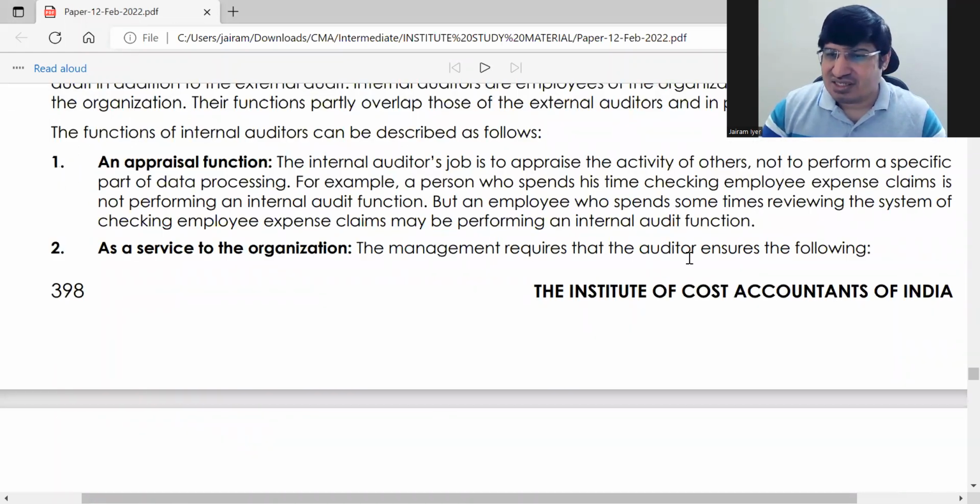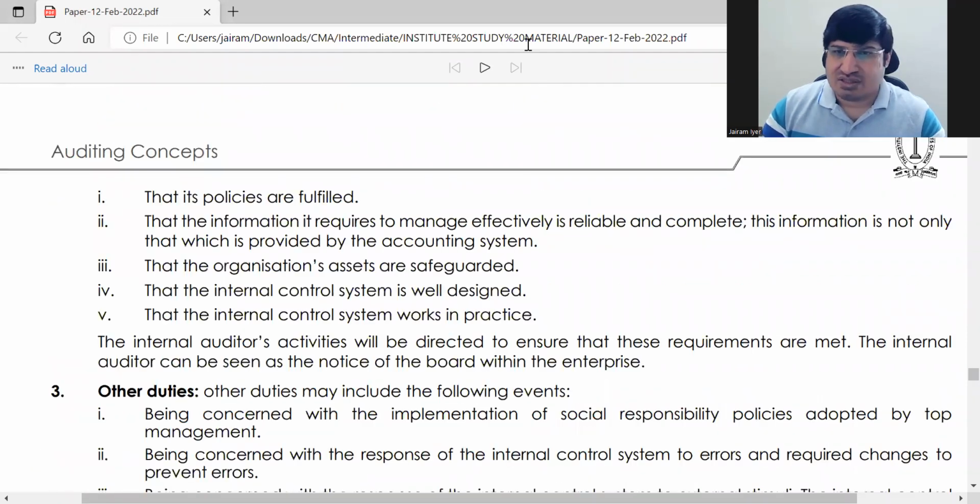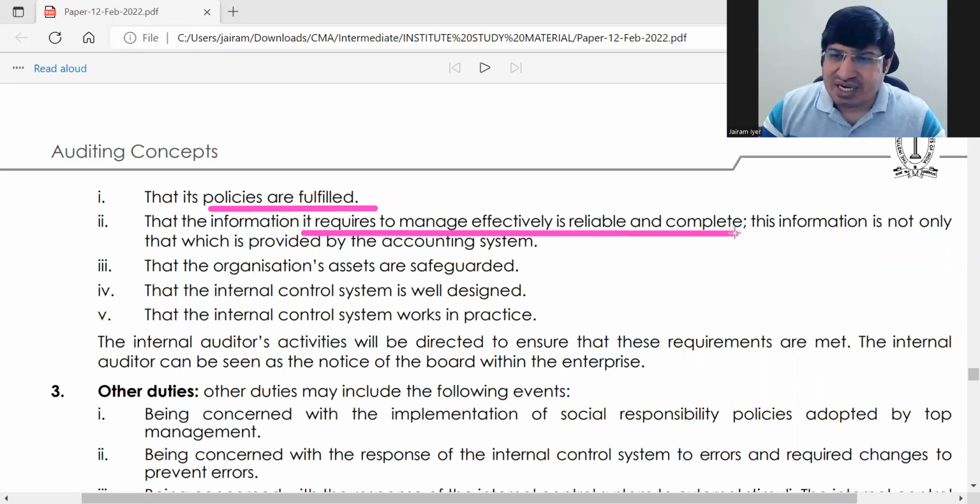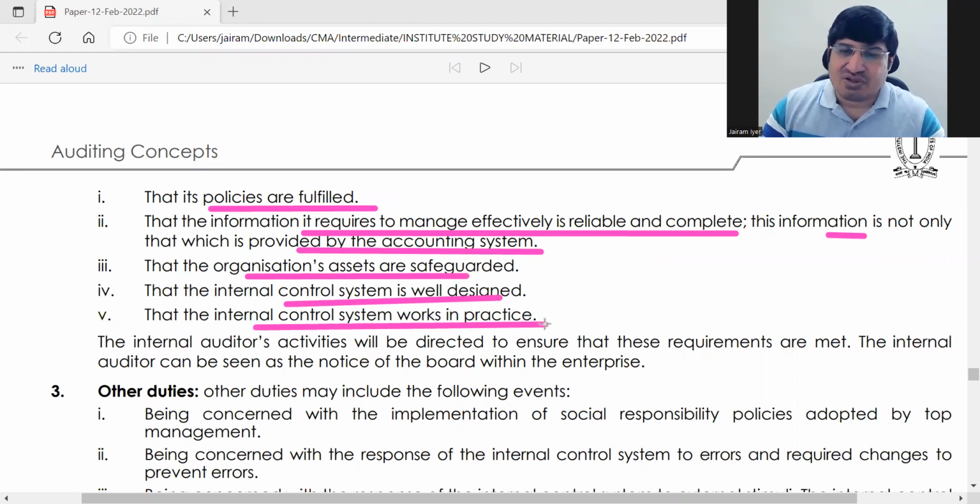So here management requires that the auditor should ensure, what is the management requirement from internal auditor? He should see that policies are fulfilled, information is effective, reliable, complete. This information is not only what is provided by the accounting system, it can be through some other systems also. Some external data can also be there. Organization assets are safeguarded, internal control system is well designed, internal control system is actually working. So these are the things.